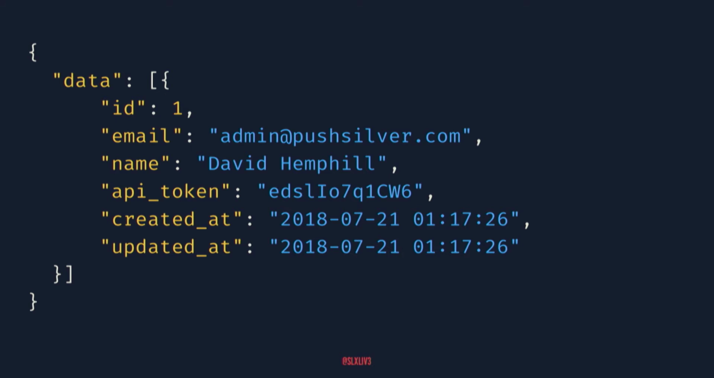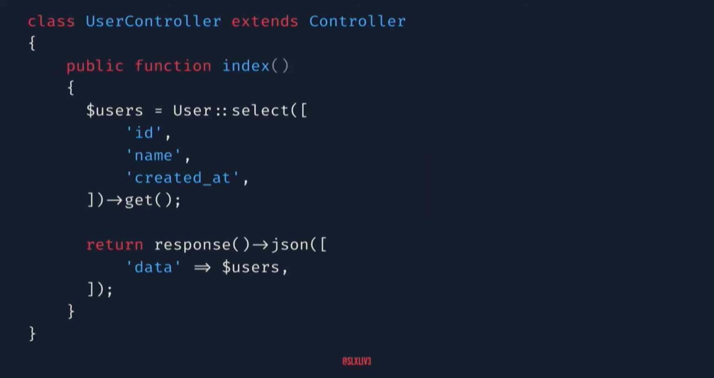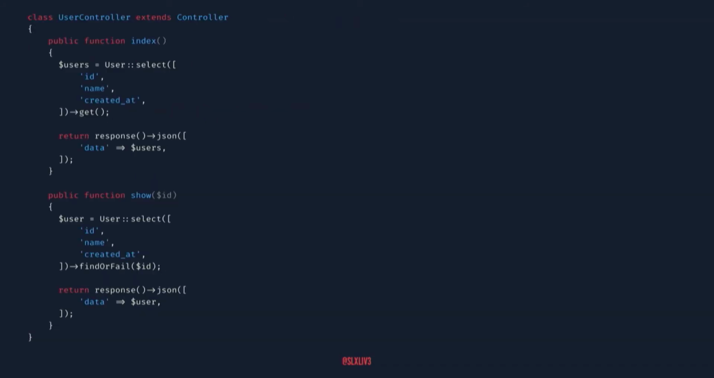So when we look at this, we can think about the API token. It's maybe not something that we want to return all the time when we're grabbing users. And through our planning, we decided that we don't need the API token, we don't need the updated at key. So let's update our controller to reflect that. We specify the data that we want coming out of the database, and then we put it right to that response.